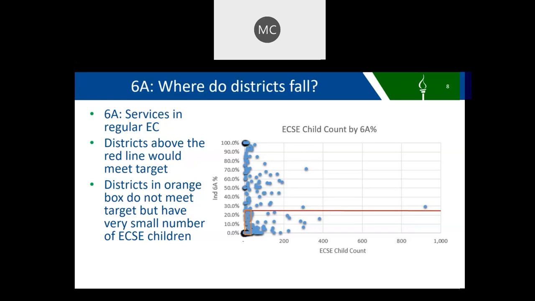The orange box on the lower left of the graph shows districts that would not meet the target but had a very small child count. The scatter plot gives a visual on the number of districts that would need to increase the number or percent of students in regular programs in order to impact overall results for the state.